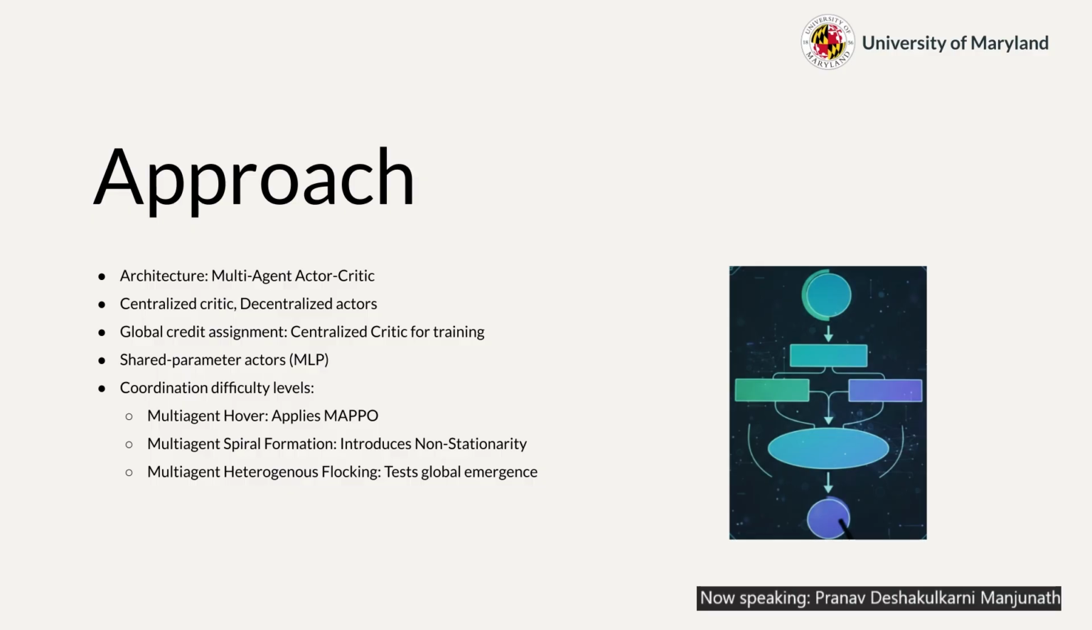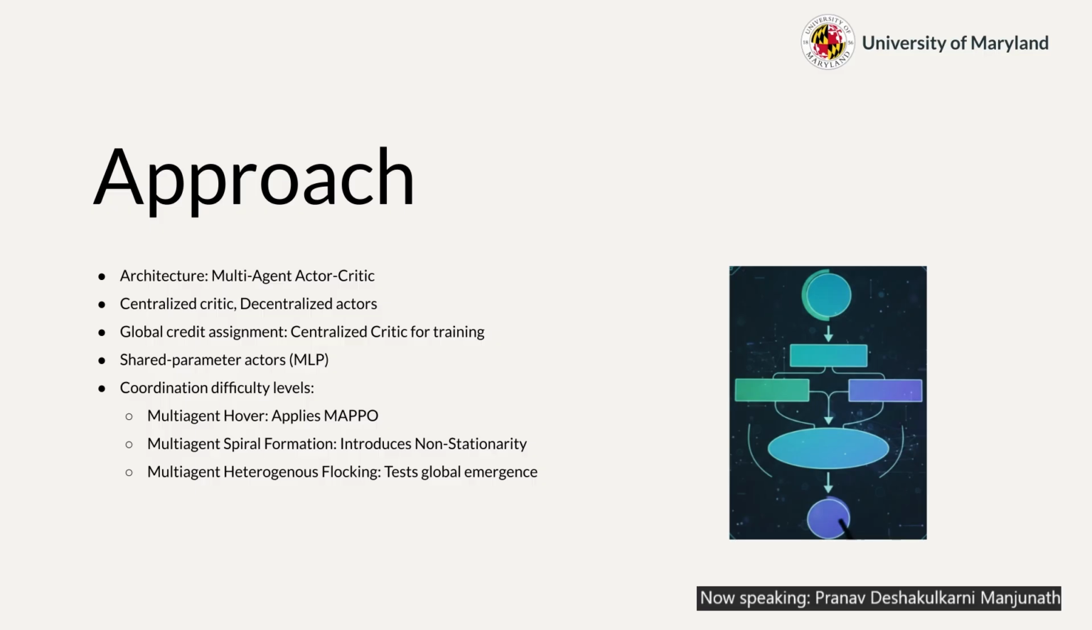All right, let's talk about the approach. The core architecture is MAPPO, which follows a centralized critic and decentralized actors paradigm. The centralized critic is only used during training to solve the global credit assignment problem. During execution, only the actors are kept and they operate independently. Initially, the actor network is an MLP with shared parameters, which forces the agents to learn a common policy.